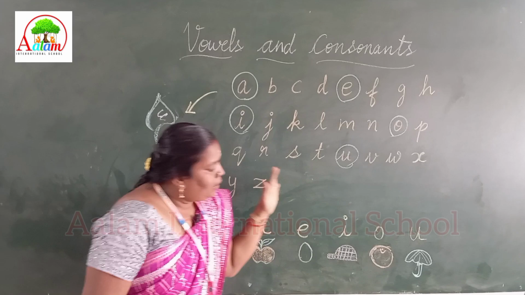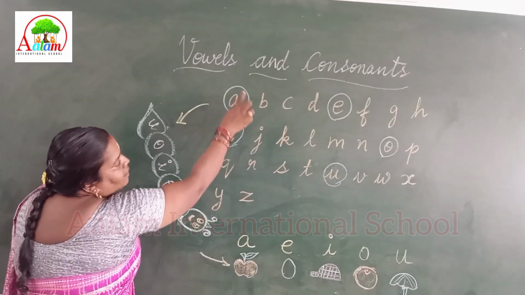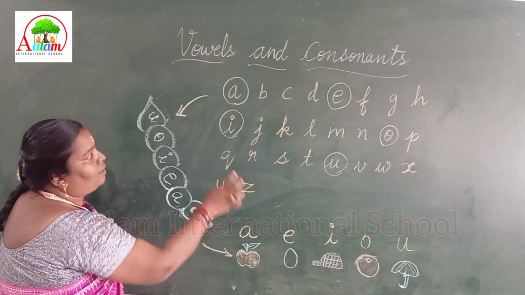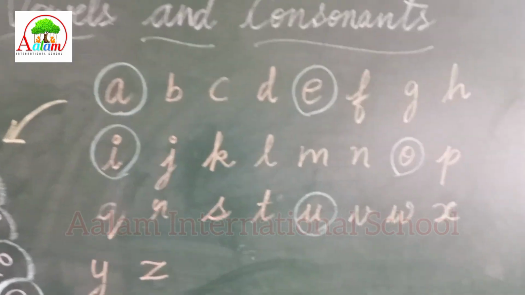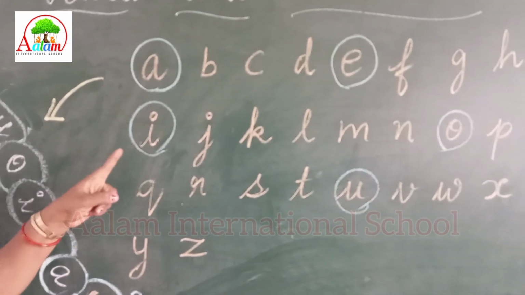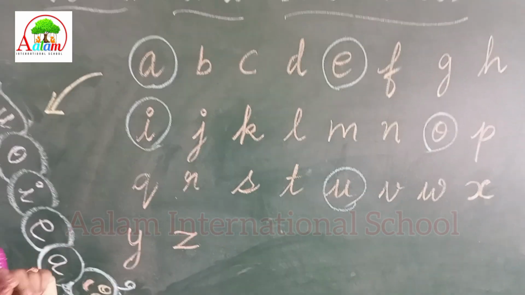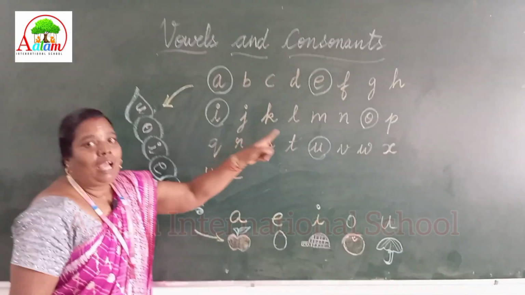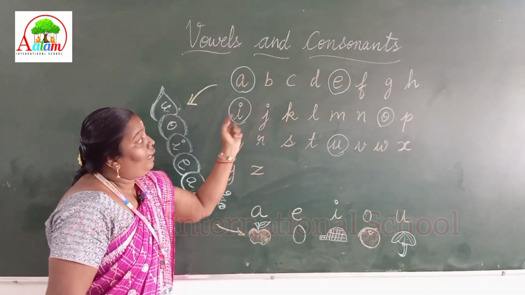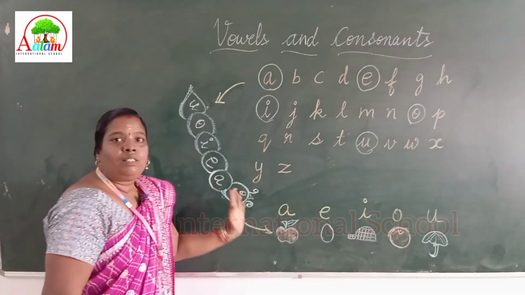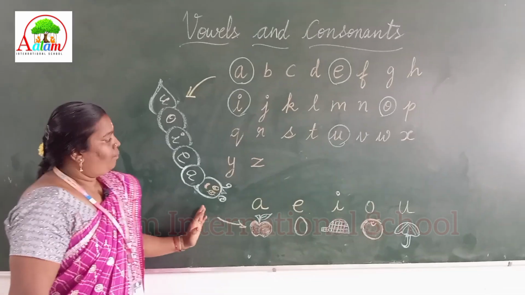Now we are going to learn what the vowels are. See, I have made a circle around some of the letters. Can you find them? Yes. A, E, I, O, U. These are vowels. These are vowel letters.